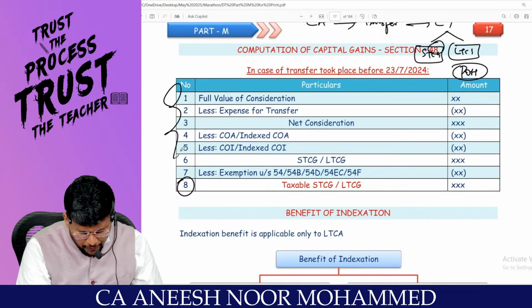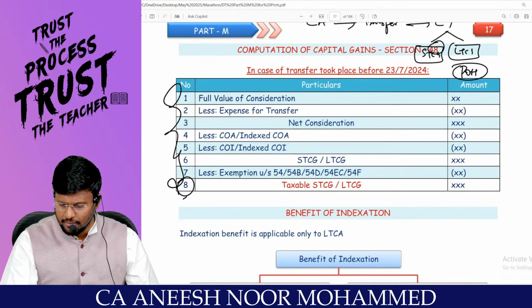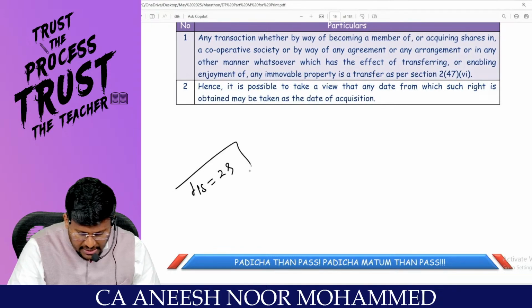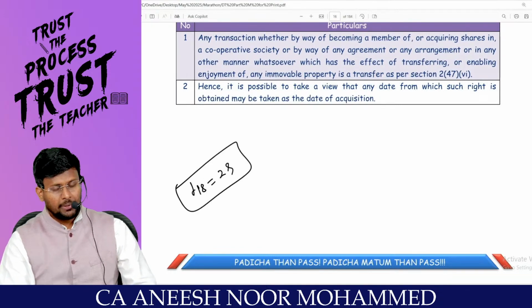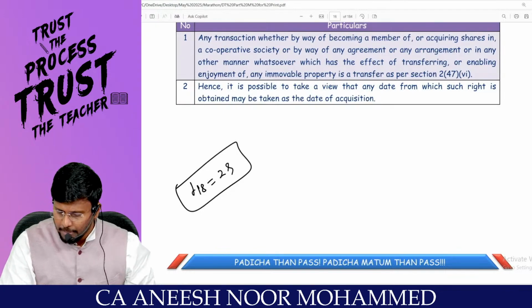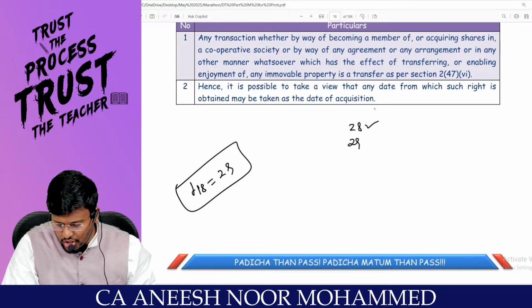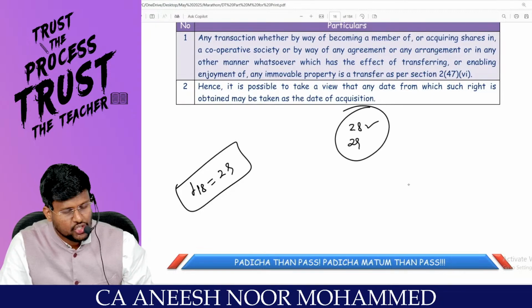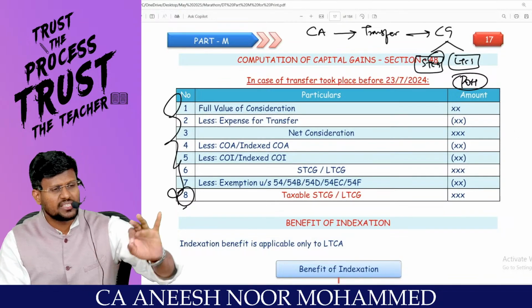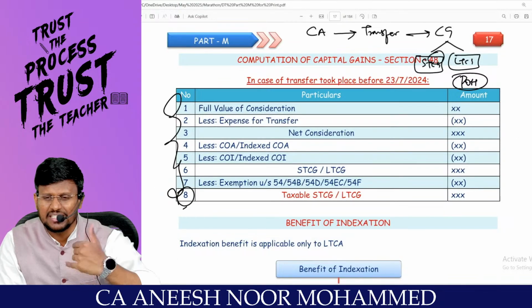This is how you have to calculate the capital gain, my dear lovable students. Section 48 is equal to section 29. Because how to compute PGBP, we have discussed in section 29. Am I right? Because section 28 is a charging section and section 29 is computational. How to compute the capital gain is covered in section 48. Section 48 is asking one question.